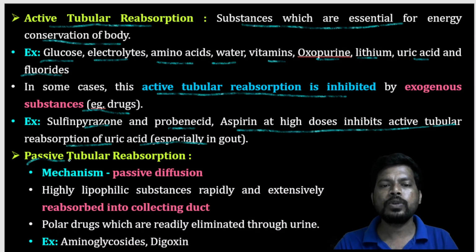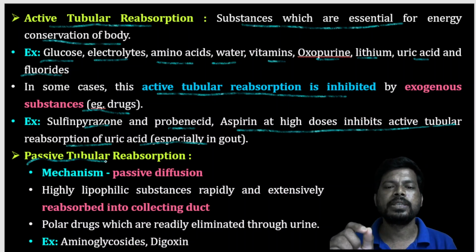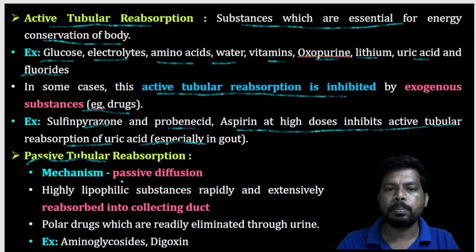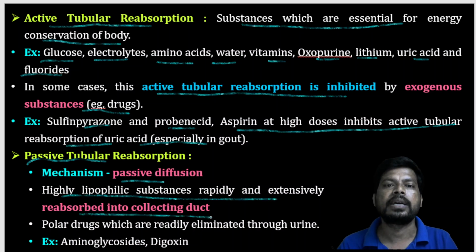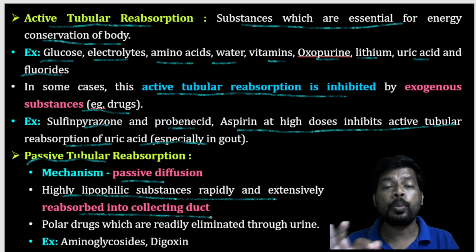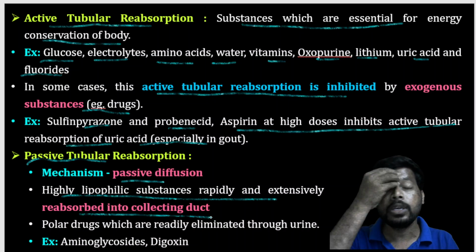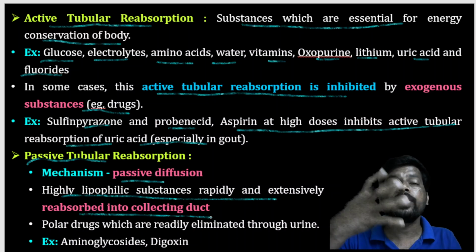Next, passive tubular reabsorption. Here it is a passive mechanism, so it does not require energy. The mechanism is passive diffusion. Highly lipophilic substances are rapidly and extensively reabsorbed into the collecting duct. In active tubular reabsorption, lipophilicity or hydrophilicity does not matter, because substances essential to the body are actively reabsorbed.